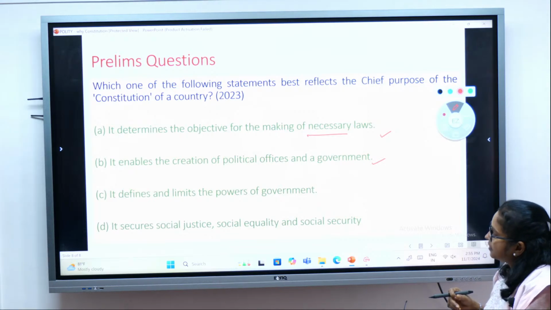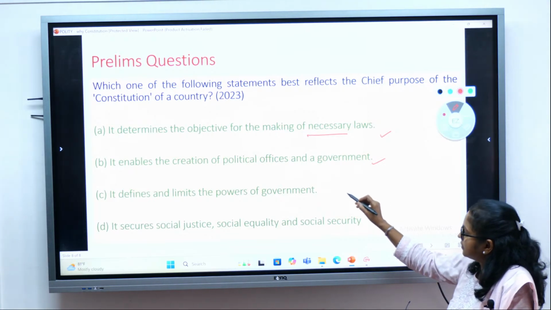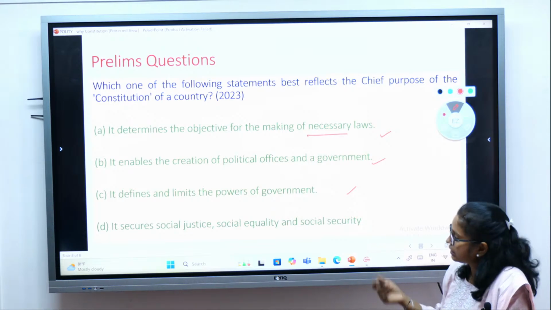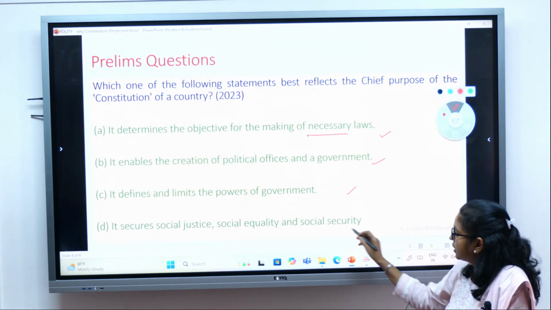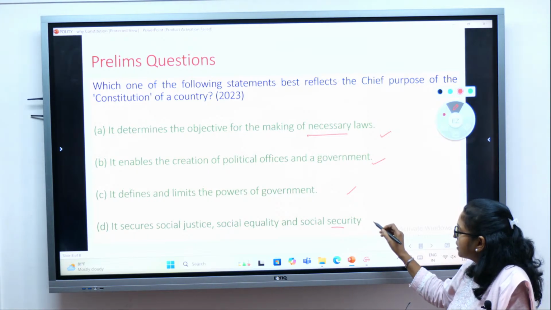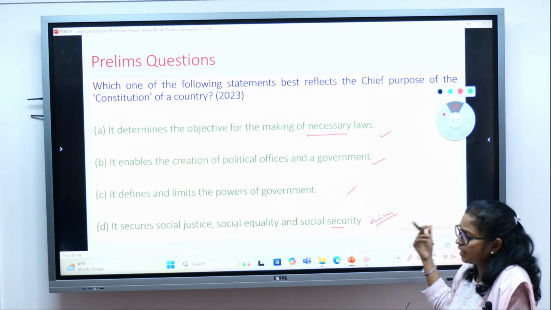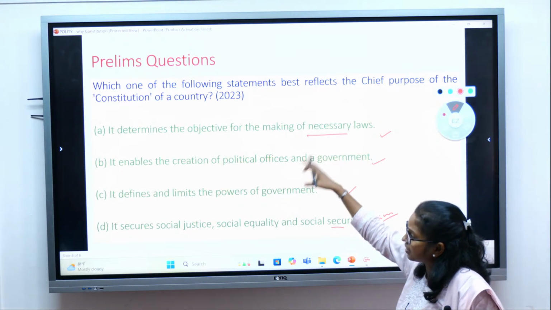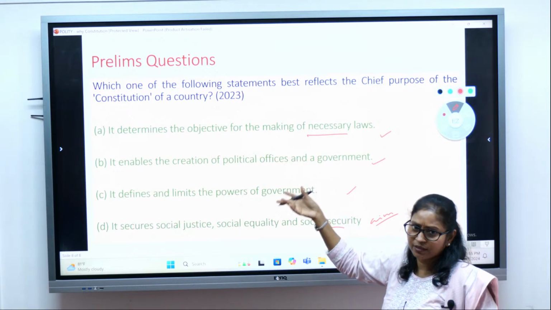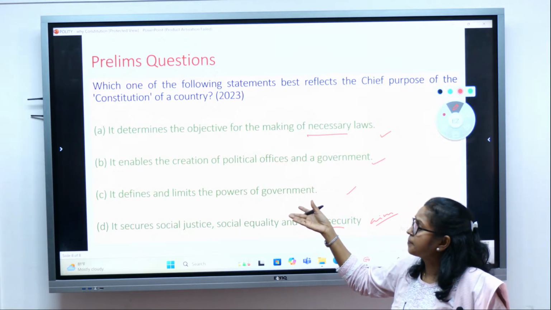It defines the limits on the power of the government. Yes, that also we have discussed. It secures social justice, social equality and social security. So even that is what the aim of the Indian Constitution, or aim of the Constitution, right? But the question is, you can't mark it all, isn't it? You have to choose one, and all seems to be correct.